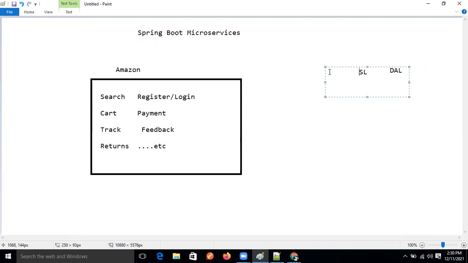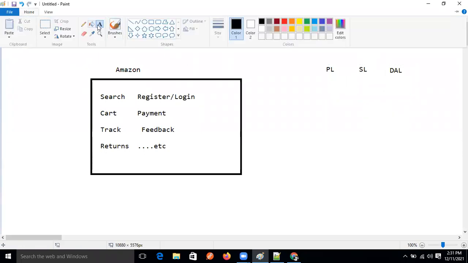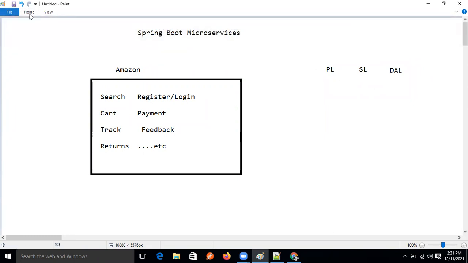Then the presentation layer, which is nothing but the controller itself, guys. Just think of this as our register module.